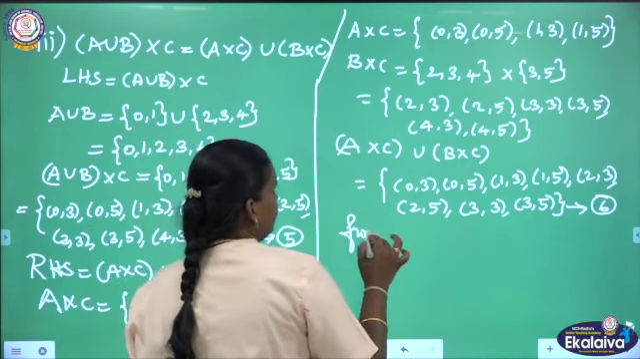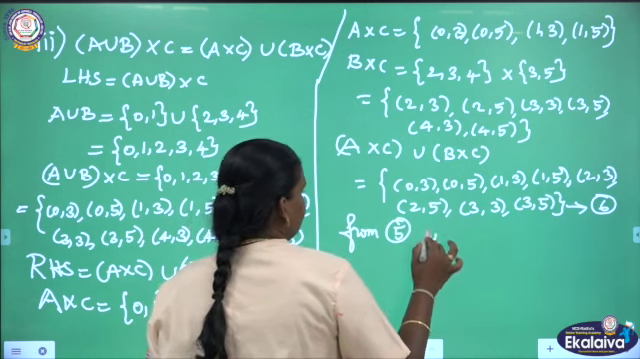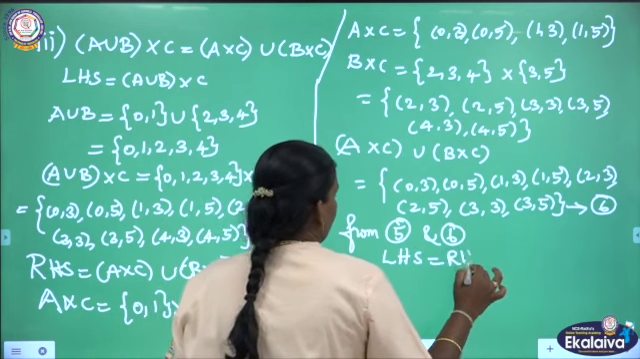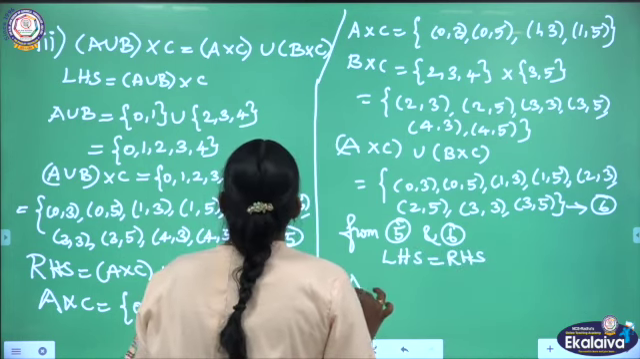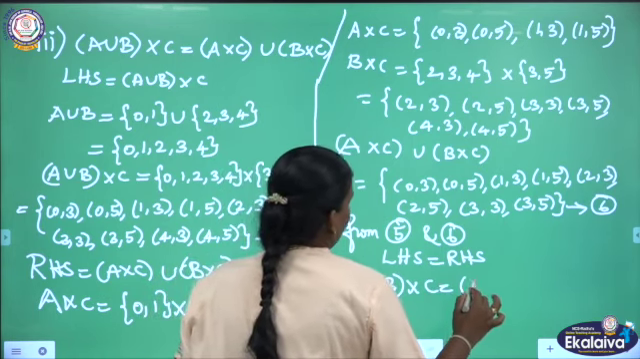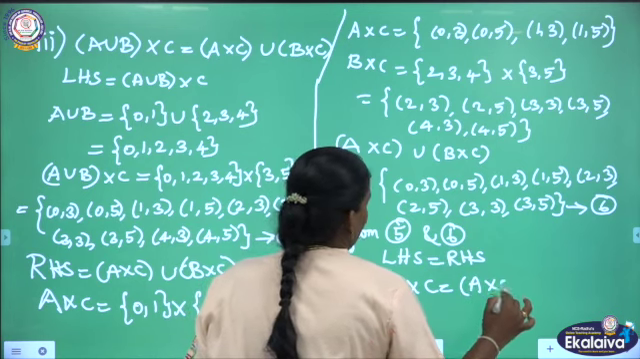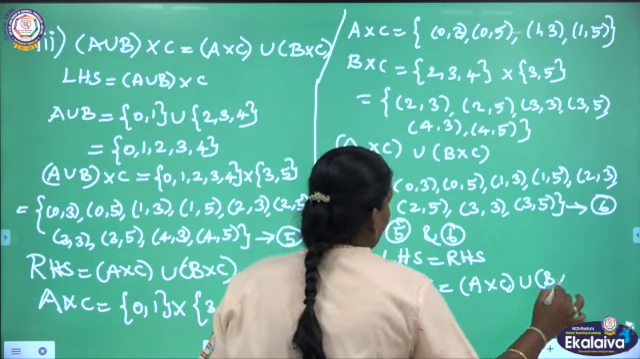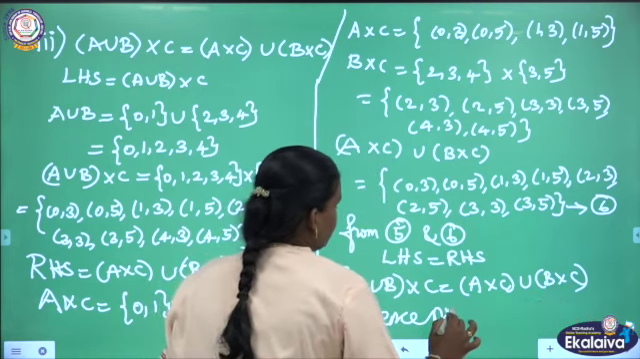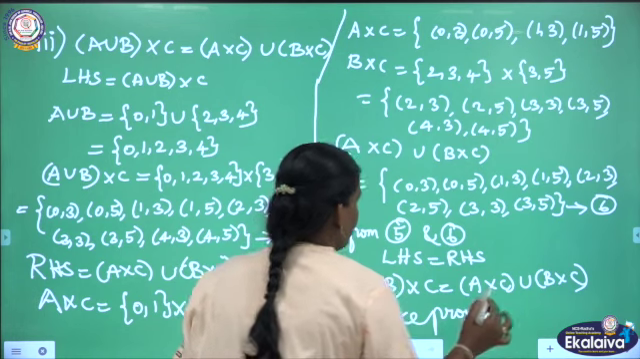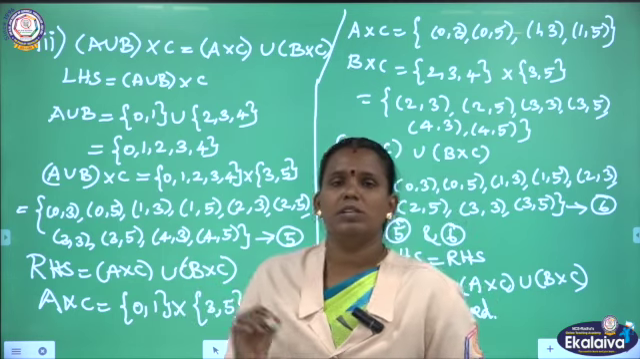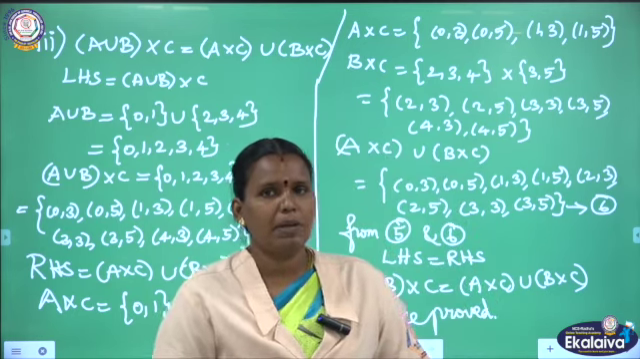So, from 5 and 6, we get LHS equal to RHS. You can write this answer as A union B cross C equals A cross C union B cross C. We proved this, hence proved. Are you clear, children? This was the third subdivision. So, with only these sets A, B, C, we completed these 3 subdivisions of question number 6.